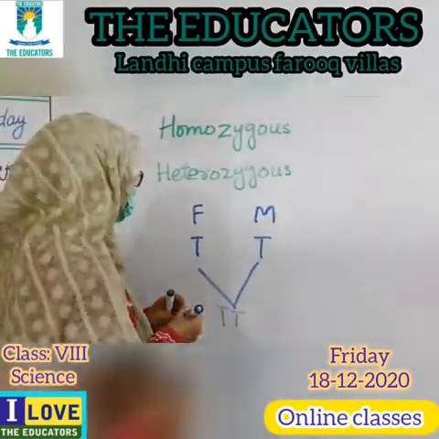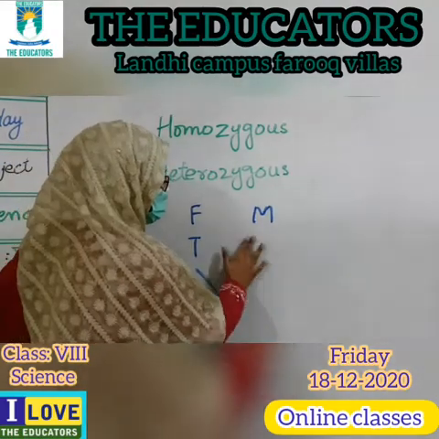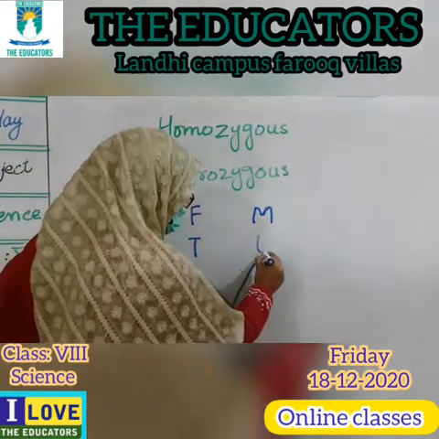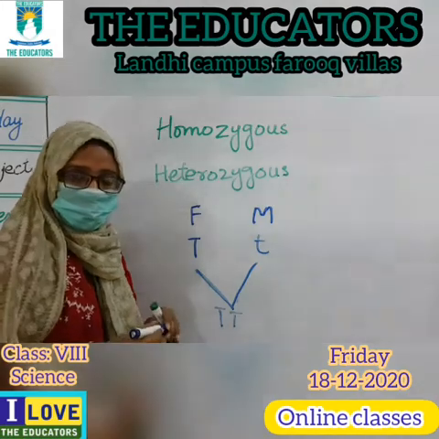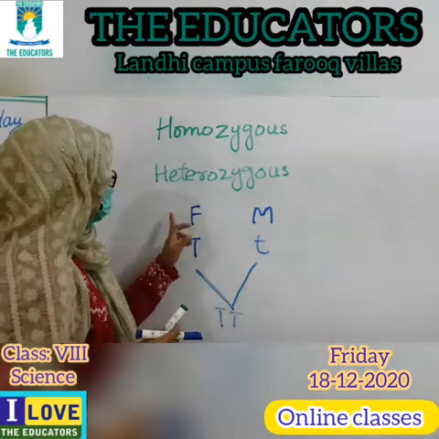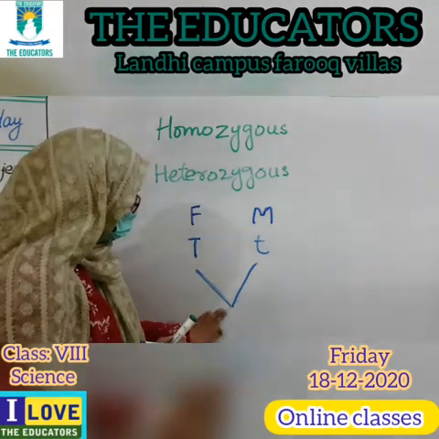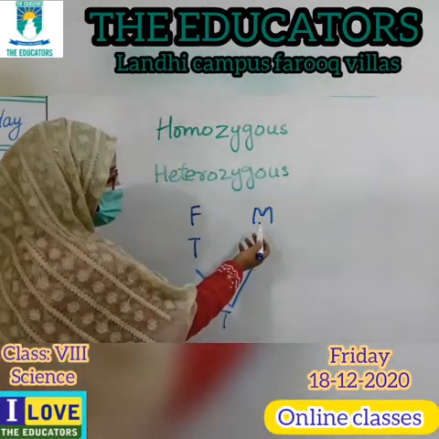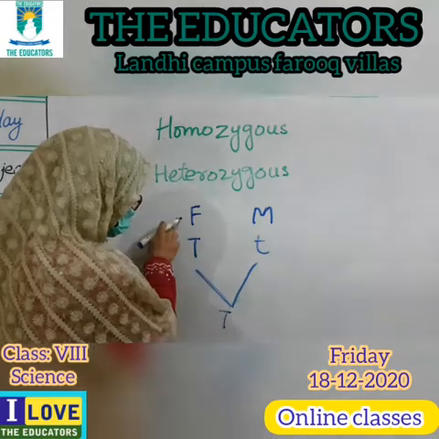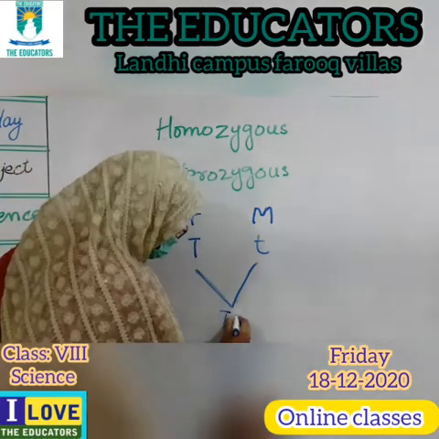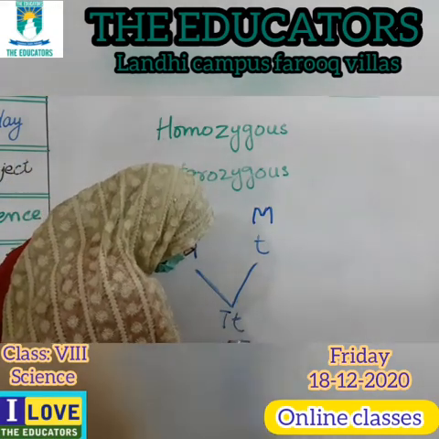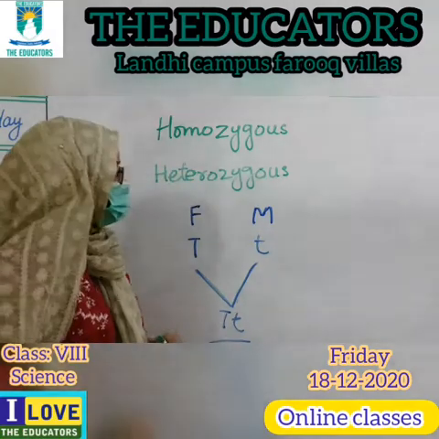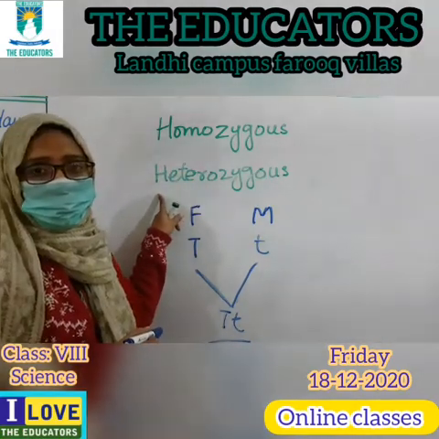If the father is tall and the mother is short, the newborn gets the tall quality from the father and the shorter quality from the mother. So this gene is called heterozygous.